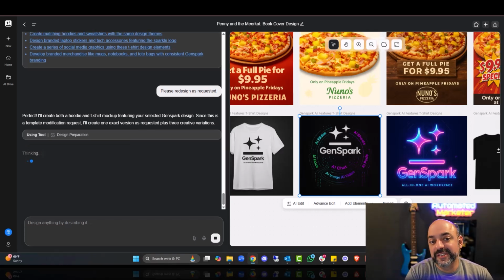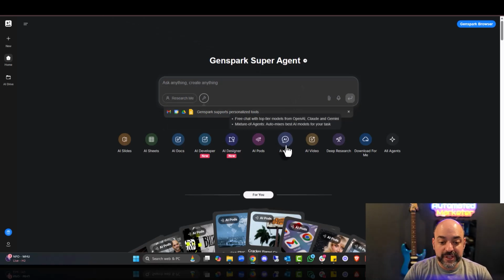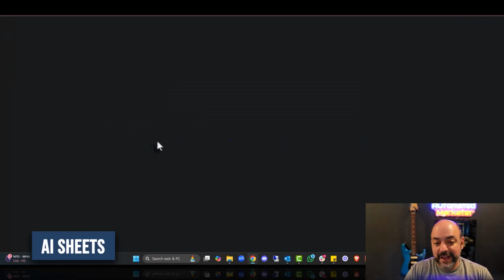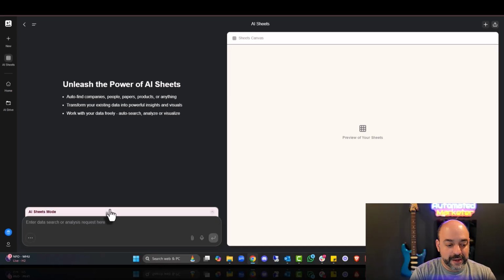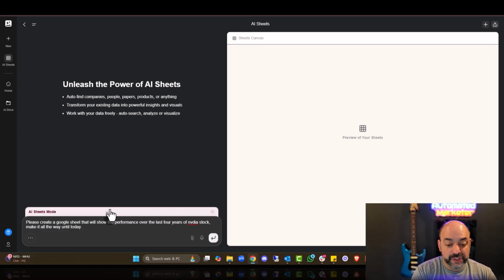Now, while this is designing, to save on time, let's just keep going through this, right? So we use the AI designer, we use the AI developer, we use the AI pods. The other thing that I want to show you is AI sheets. So if I come in here, I'll say, please create Google Sheet that will show the performance over the last 4 years of NVIDIA stock. Make it all the way until today. Okay, and we're just going to go ahead and hit enter.